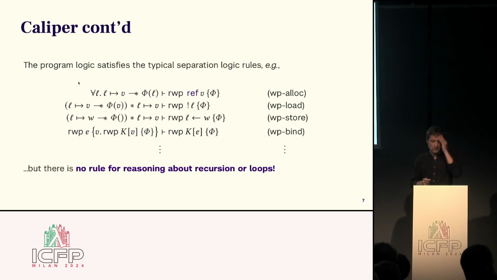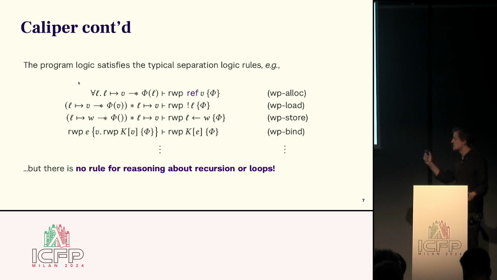So the cool thing here is that the program logic itself satisfies all the typical separation logic rules that we all love and enjoy using. For example, if we want to reason about reference allocation, we get ownership of a fresh location and the corresponding points-to connective. If we want to load from the reference, we have to provide the points-to connective, and we get it back. And if we want to store something to a location, we have to provide the location as well, and we get the updated points-to connective back, and so on and so forth. But the crucial difference here from the ordinary weakest precondition connectives is that we have no rules for reasoning about recursion or loops in the program logic itself.